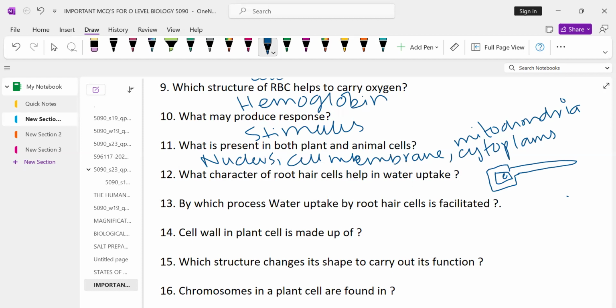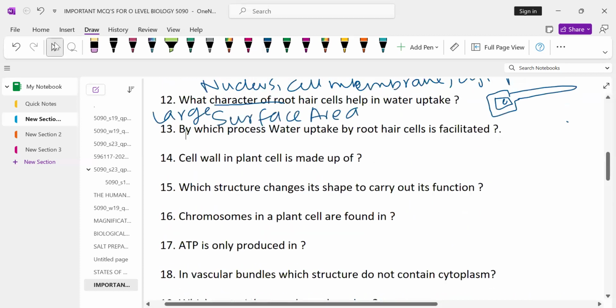As the surface area increases, the rate of absorption increases. So they are asking the character of the root hair cell, which is large surface area.